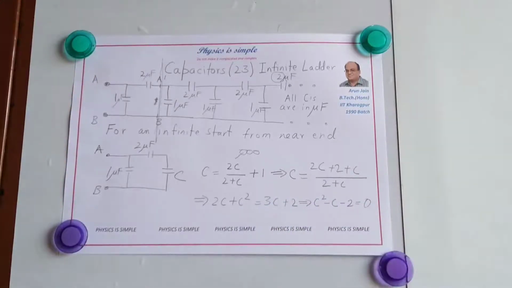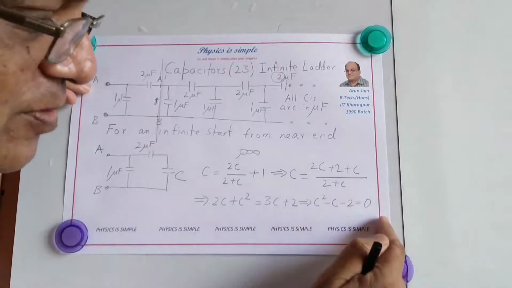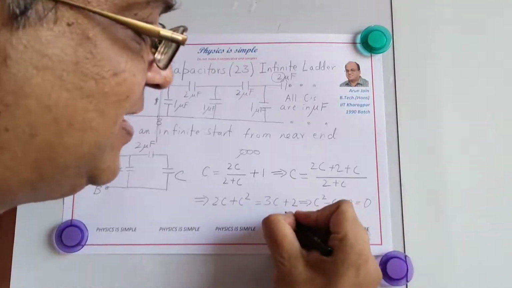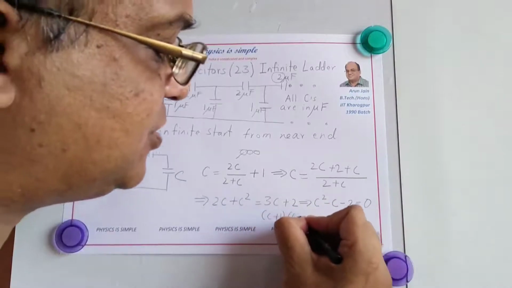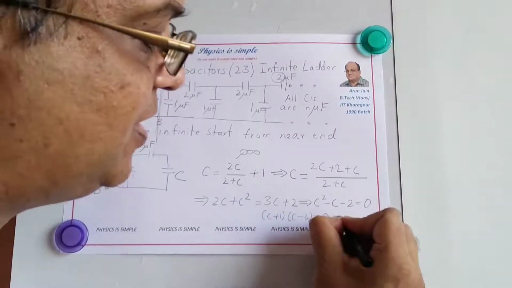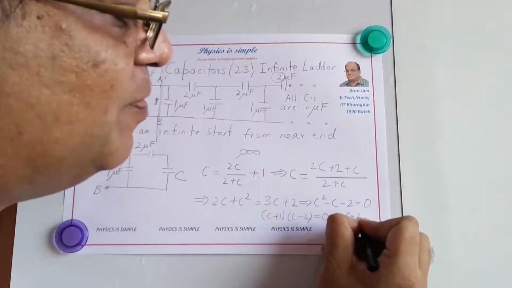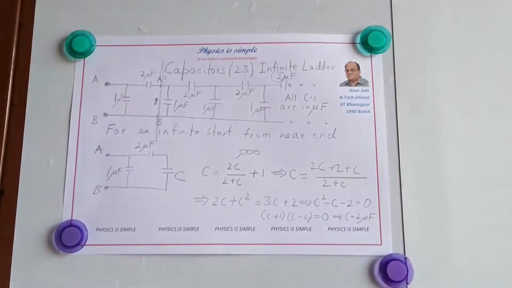So this will factorize as C plus 1, C minus 2 equal to 0. This implies C is 2 microfarad because C cannot be negative.